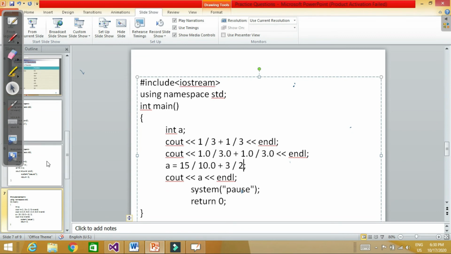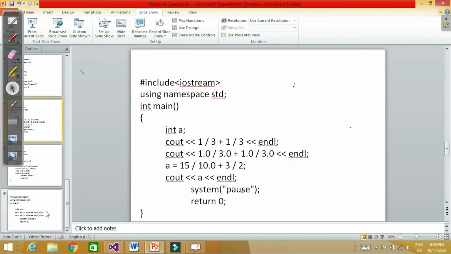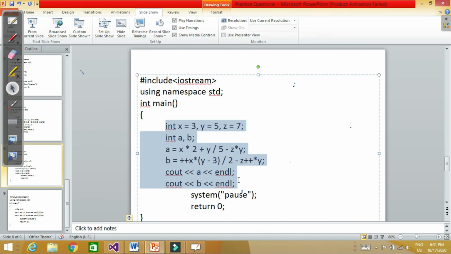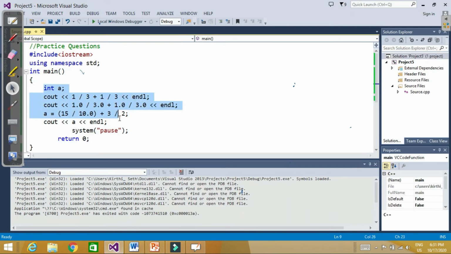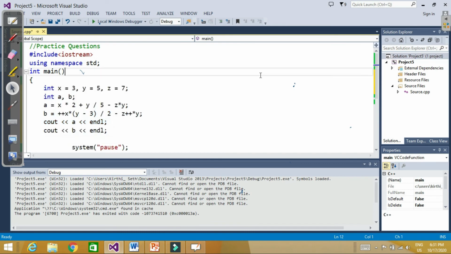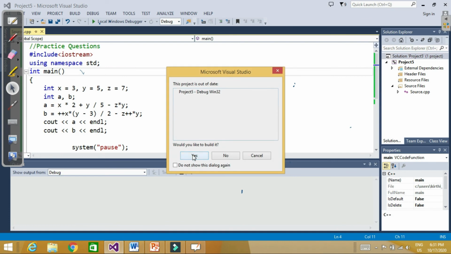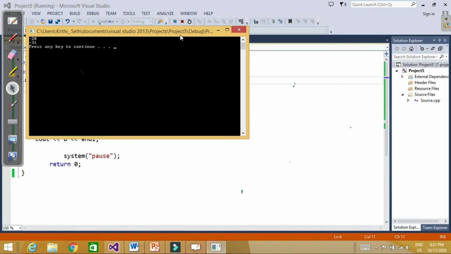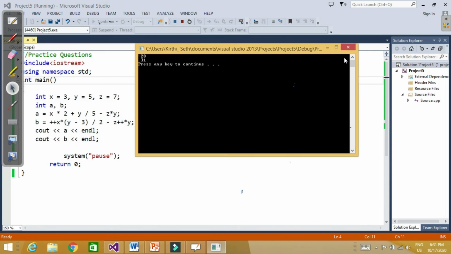So let's check this program on Visual Studio, the value of A and B. So here I should remove this. Now I'll copy paste it and then we will check the output. So let's check this on Visual Studio. A should be minus 28 and B should be minus 31. So let's check it on Visual Studio. So A is minus 28 and B is minus 31.